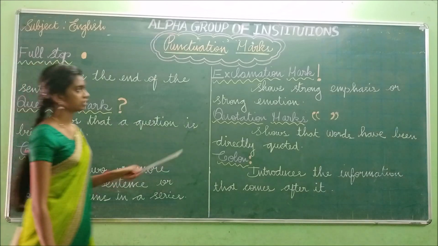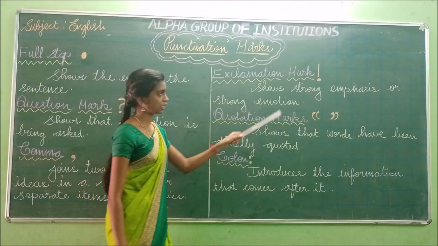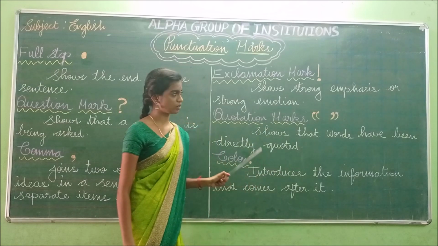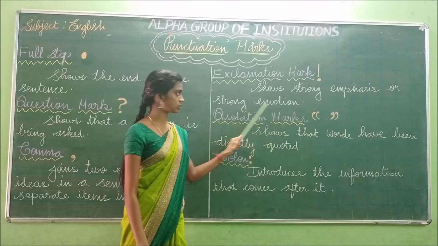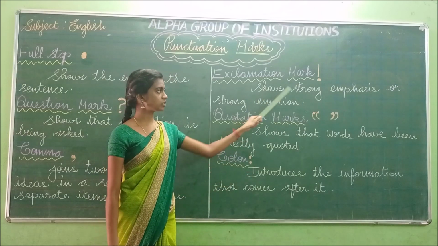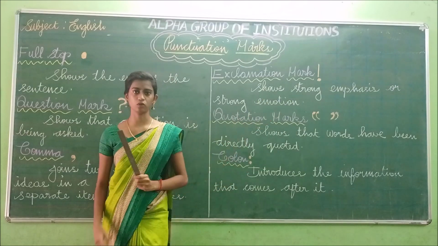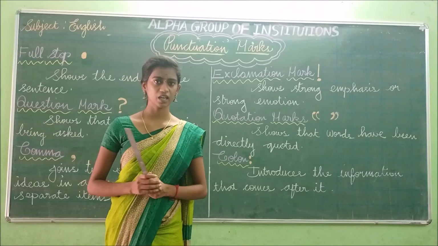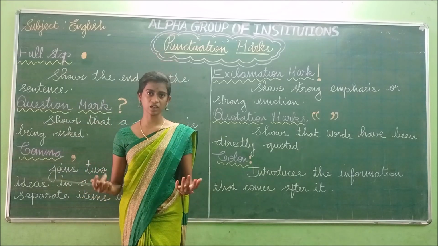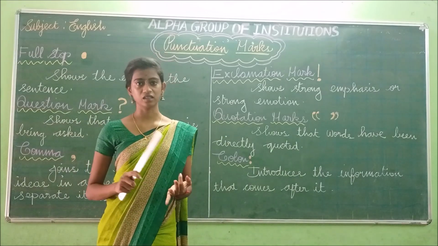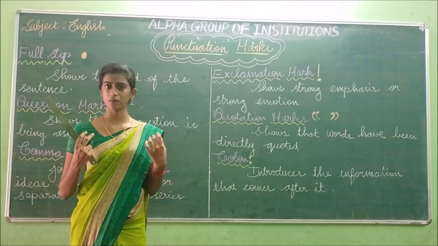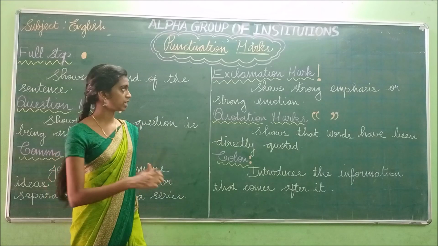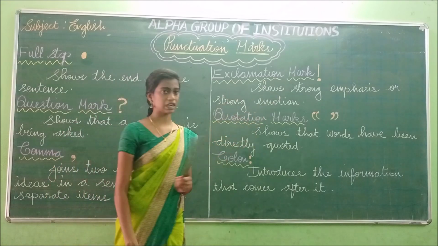Okay. Next one is the exclamation mark, and this is the symbol of the exclamation mark. Now let us see the definition for that. Shows strong emphasis or strong emotion. So what is meant by emotion? Emotion comes from the heart. Okay, so the happiness, sadness, anger, joy. So these are all the emotions. So when we express strong emotions or feelings, we have to use this exclamation mark.